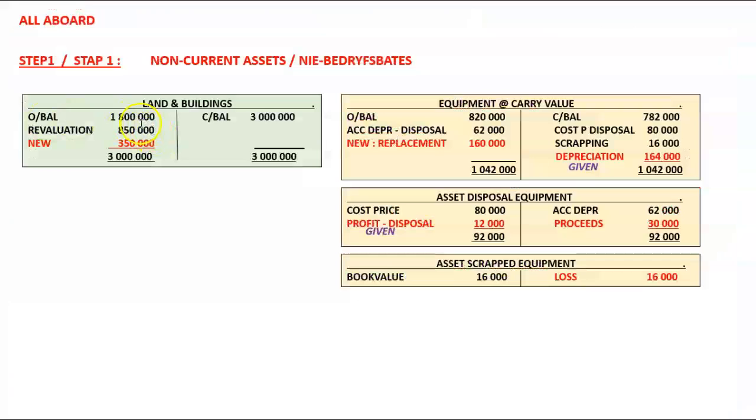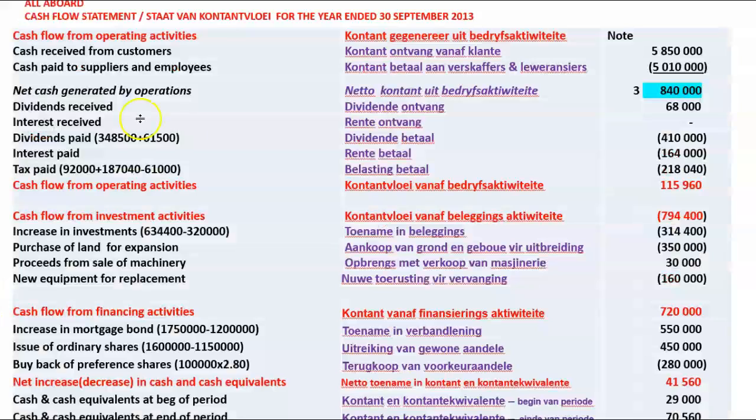Going back here, there we have actually said that we have acquired new land and buildings of 350,000, and we have also acquired equipment of 160,000, and we have, as a matter of fact, already put it down here. Proceeds from the sale of machinery we've also done. So that portion we've already completed. Now cash flow from financing activities.